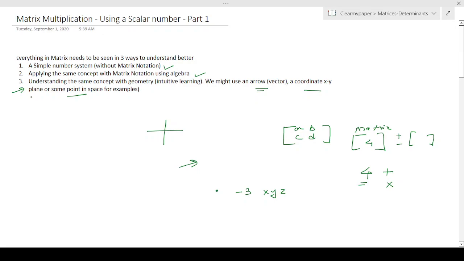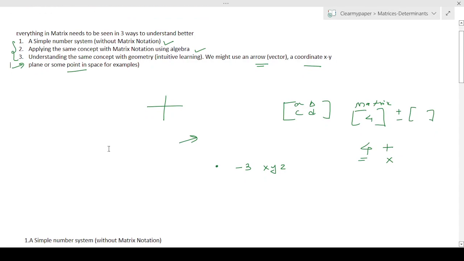I just want these three things to kick in whenever we do the next sessions. We'll be going back and forth explaining the same thing through each of these lenses so that you understand it better. So in this video I'll take a small example and help you apply these lenses to each of them, just to warm you up for something that is going to be really magical in the next video. Okay, so let's get going.